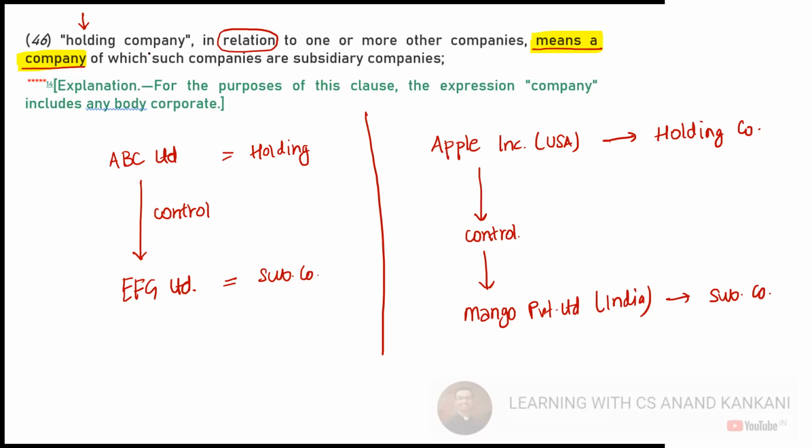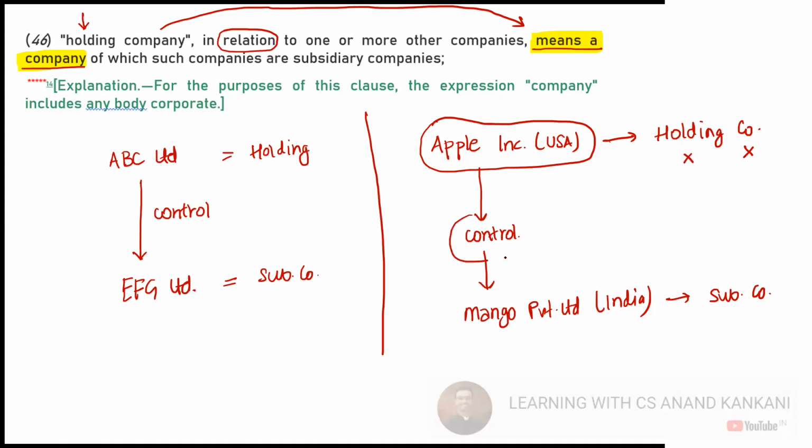However, the definition of holding company says holding company means a company. Now tell me, is Apple Inc. a company? Answer is no, because Apple is not incorporated in India. Apple is incorporated in US. So Apple is not a company. If Apple Inc. is not a company, can it be a holding company? Answer is no. So even though practically it was controlling one company in India, still Apple Inc. was not qualified to be called a holding company.